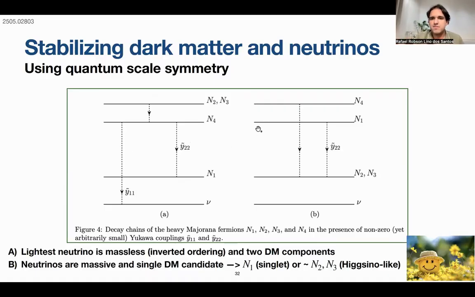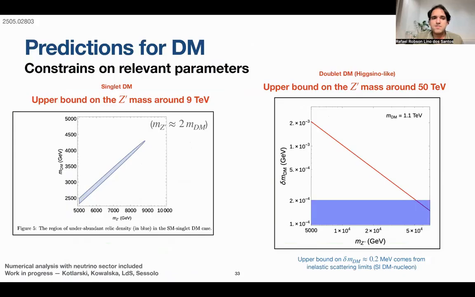It can be a singlet on the left or a Higgsino-like N2 and 3, the doublet, the candidate of dark matter. And that has a rich phenomenology, and that's what we are actually working on at this moment, how to get these dark matter predictions. At least at the analytical level, we were able to get these constraints on relevant parameters here on the Z prime as a function of the mass of the dark matter. We can actually put upper bounds for the Z prime, either with the singlet case or with the Higgsino-like case.